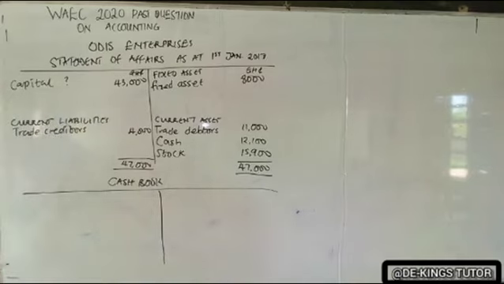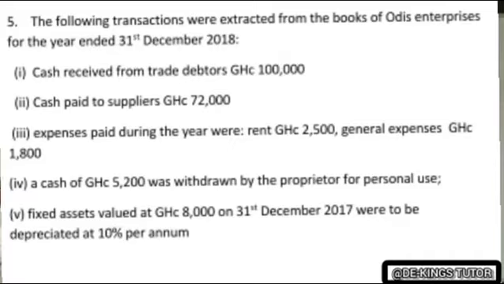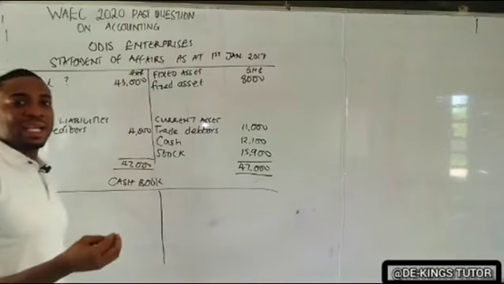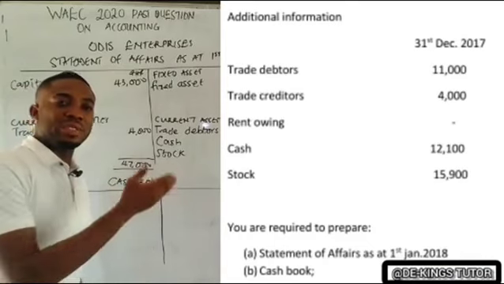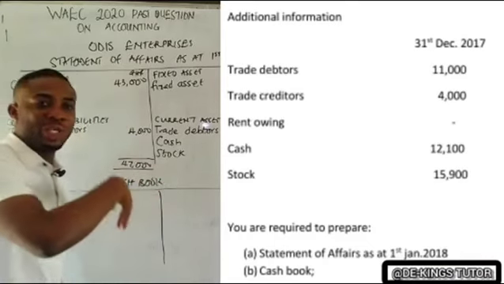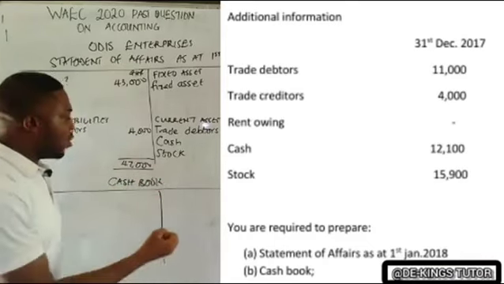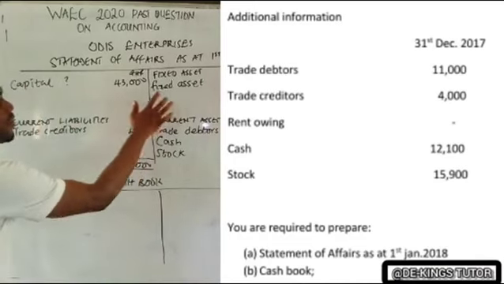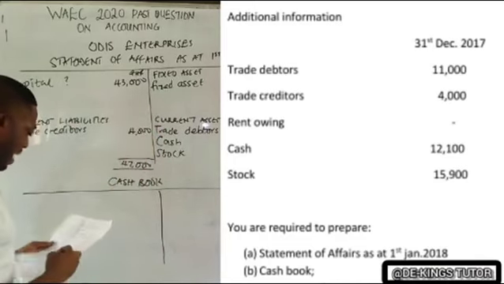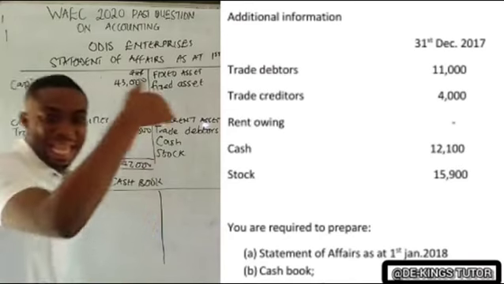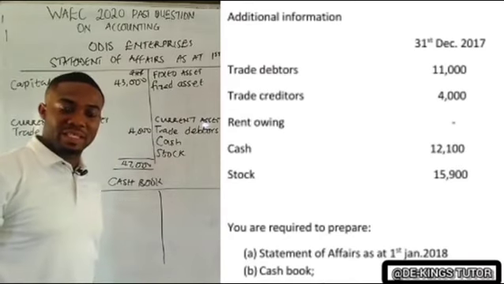So from this now, in the cash book, if you read the question there, it said cash received from debtors. That was the first item. But before that, let's check in that 31st December 2017 if we have cash that was brought forward. Remember this is for 1st January 2018, but for the cash book it is supposed to be the end of the year, which is 31st December.